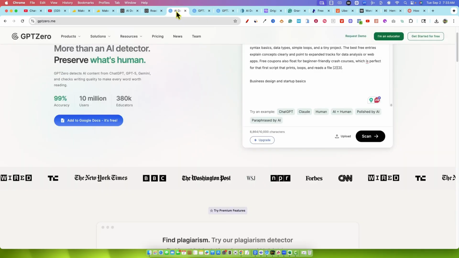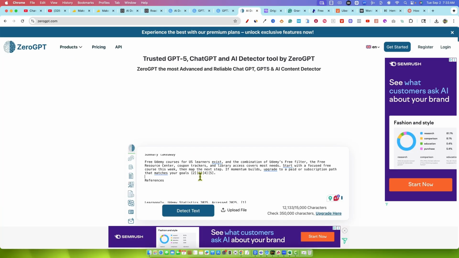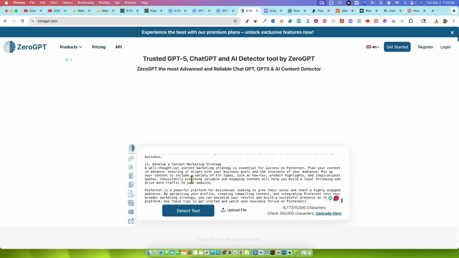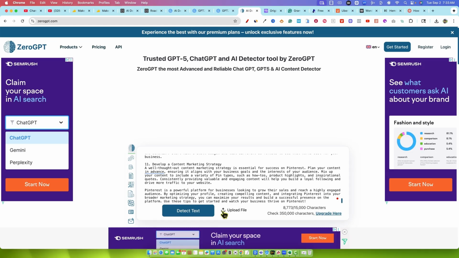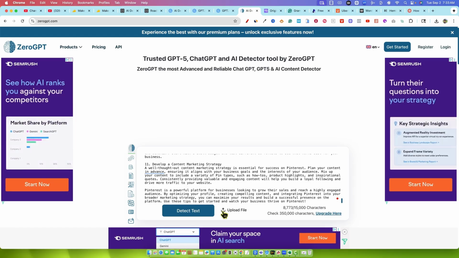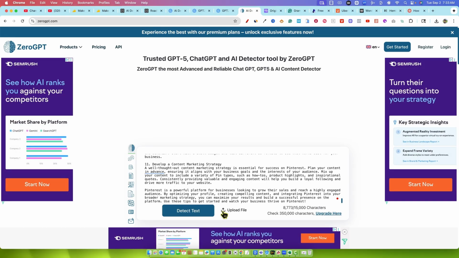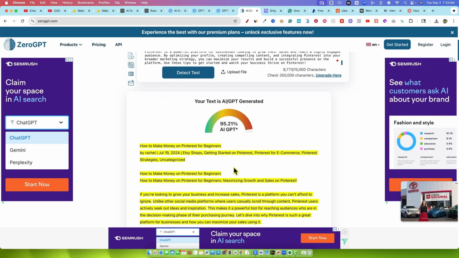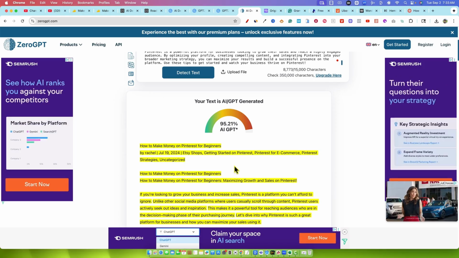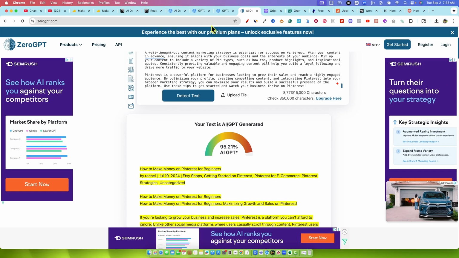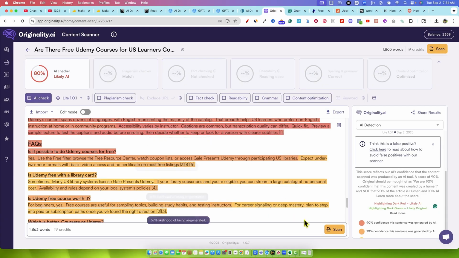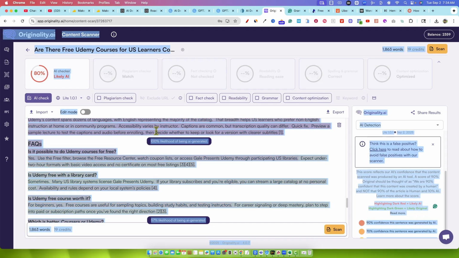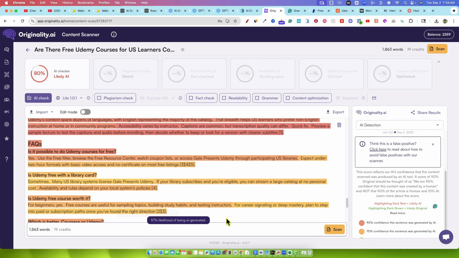And then we can come over here into ZeroGPT. So come in here, remove that, paste this in, and do a detection right here. These kind of videos will take a long time, especially because this tool is just loaded with features. And so that's why this video is going to be a little bit longer. But your text is 95% AI generated. So all of these almost could guarantee that it's going to score really poorly as well.